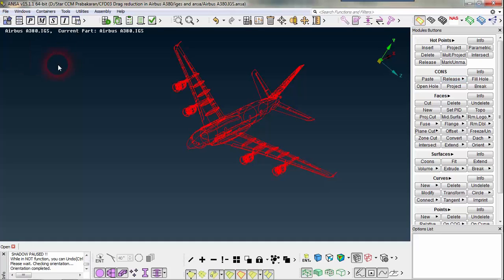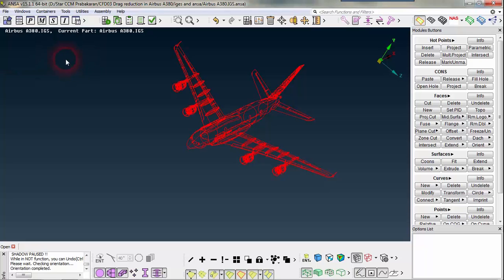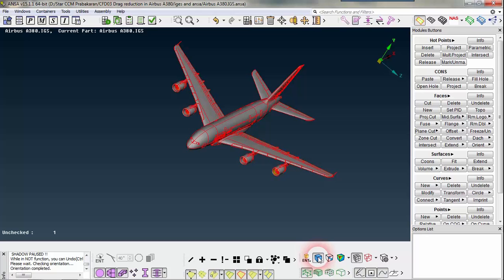Since it already contained a model, it is asking whether you want to save the current component or not. I am just clicking cancel. So this is how I imported this geometry into ANSA, and I click the shadow.